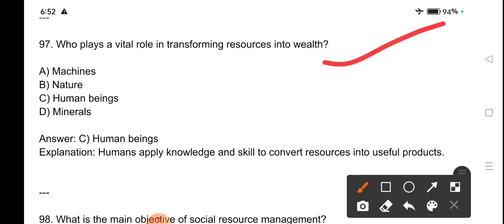Who plays a vital role in transforming resources into wealth? Machines, nature, human beings, minerals. Human beings play a vital role in transforming resources into wealth. Humans apply knowledge and skill to convert resources into useful products.